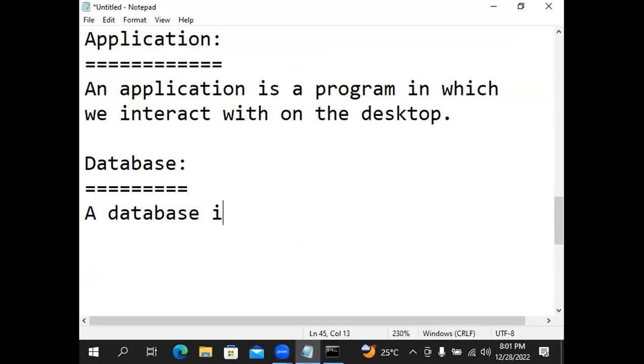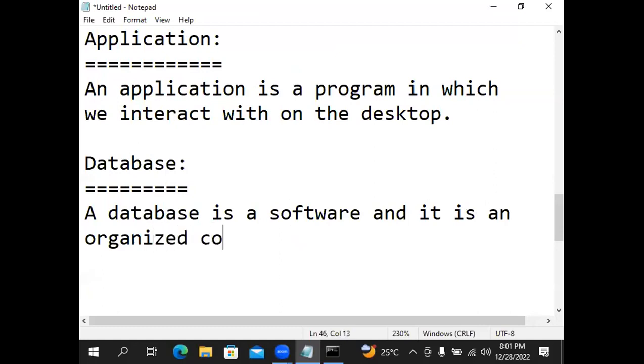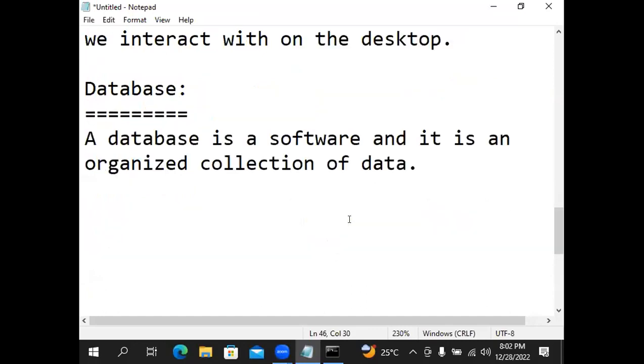A database is a software and it is an organized collection of data.